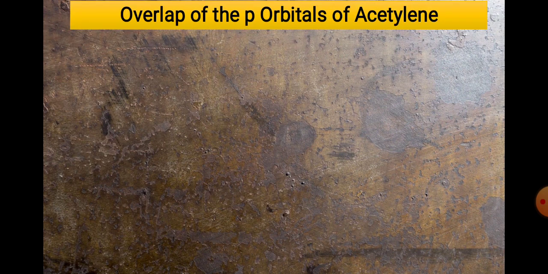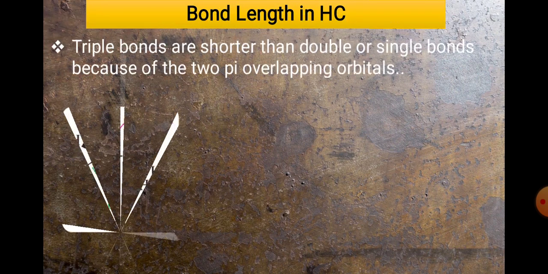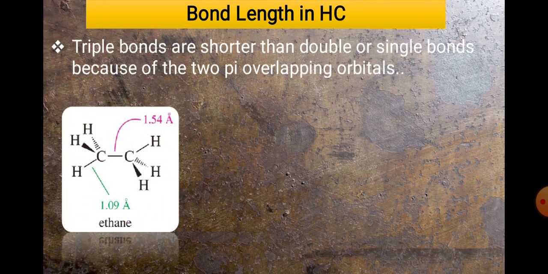Now let's compare the 3 types of hydrocarbon: alkane, alkyne, and alkene. You know that the bond lengths in these 3 categories of hydrocarbons are quite different. They show different chemical as well as physical properties. The triple bond is generally shorter than the double bond, which is shorter than the single bond, because of the type of bonding. So look at this first category, the alkane, a saturated hydrocarbon, where a carbon-carbon single bond is present. The bond length is 1.54.